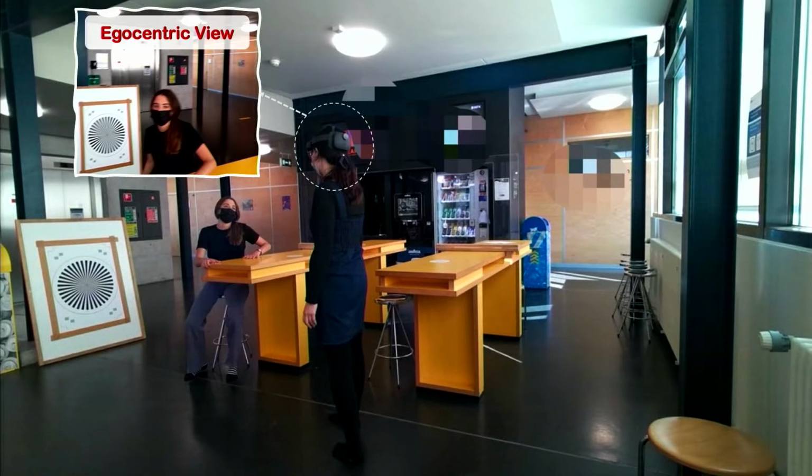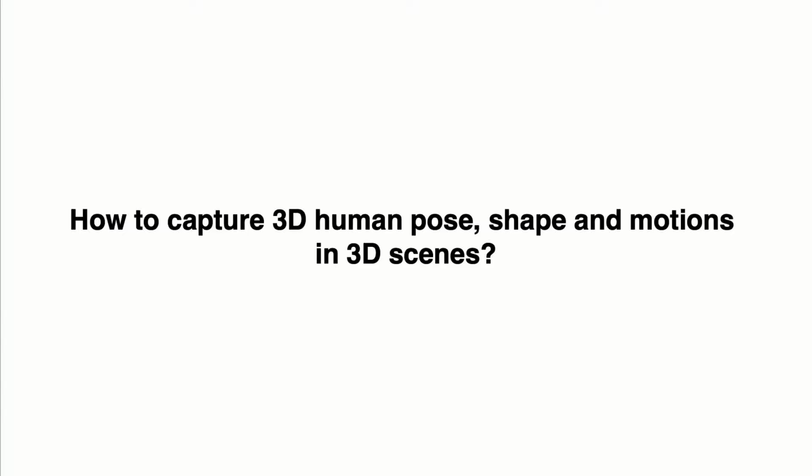However, research in this area is largely hindered by the lack of data, because most of the datasets focus on third-person view. Such an egocentric dataset is desired, and in order to capture it, we need to know how to reconstruct high-quality 3D human motions in 3D environments. So the question is, how can we capture the 3D human body pose, shape, and high-quality motions in 3D scenes?